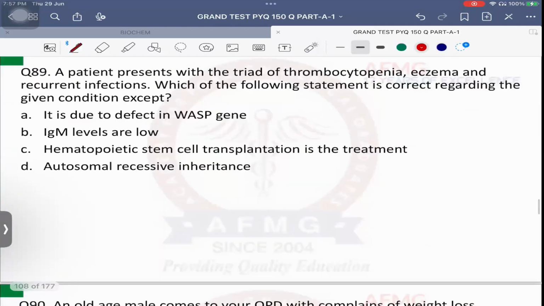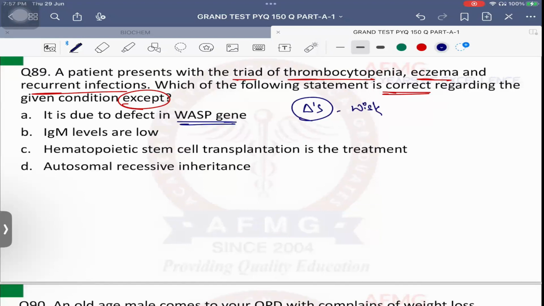Question number 89. A patient presents with the triad of thrombocytopenia, eczema, and recurrent infection. Which of the following statements is correct regarding the given condition except? So you need to find the incorrect statement. Option A says it is due to defect in WASP gene. What is the diagnosis? Tell the diagnosis first. Very good. The diagnosis is nothing else but Wiskott-Aldrich syndrome.